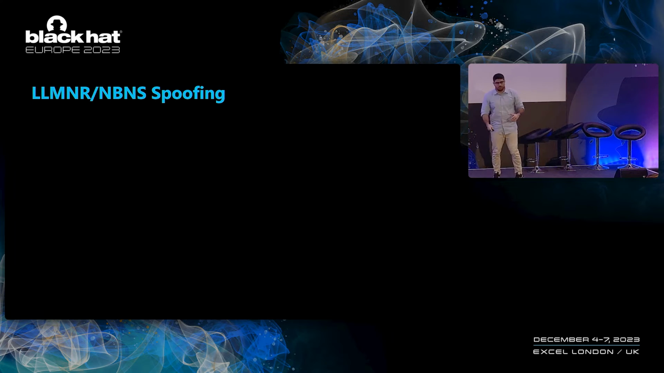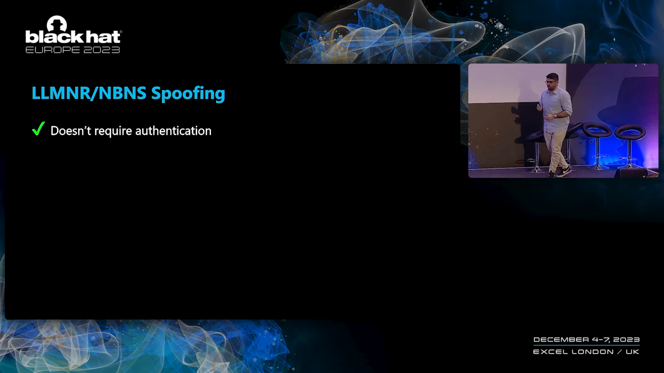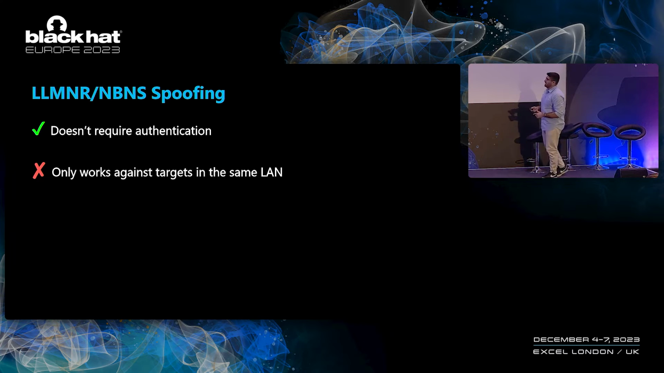So LLMNR spoofing has one interesting upside and one interesting downside. The upside is that it will not require any authentication. We simply need to be present in the network, listen to LLMNR traffic, and respond to it. The downside is that it will only work against targets that are in the same local network as us. This is because in order to spoof the responses to the LLMNR queries, we need to be able to hear them. So if there's another machine in another network, in another subnet, that attempts to resolve a name by using LLMNR, we will simply not hear this query and will not be able to spoof it.